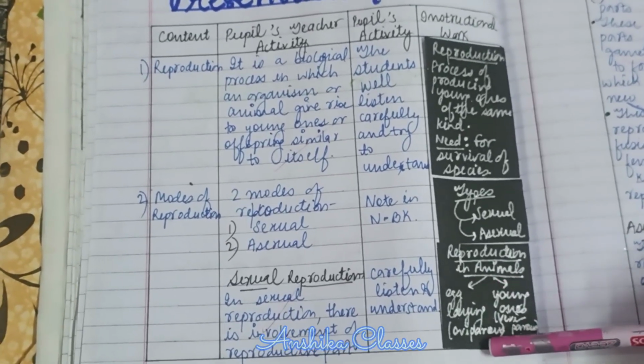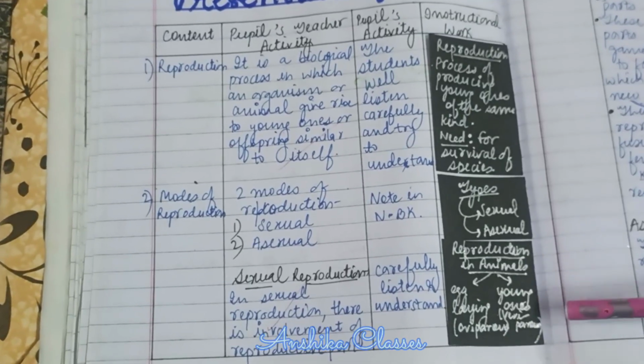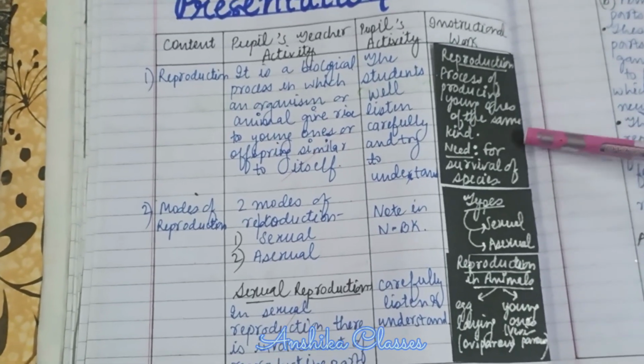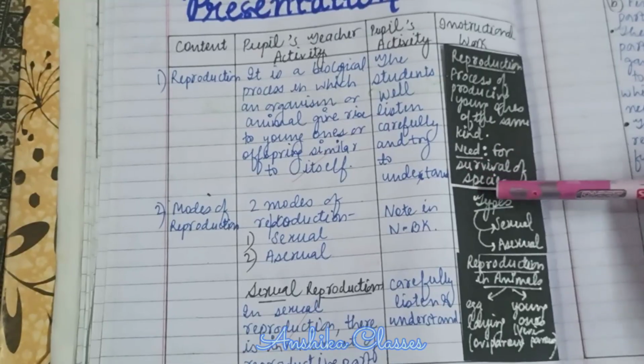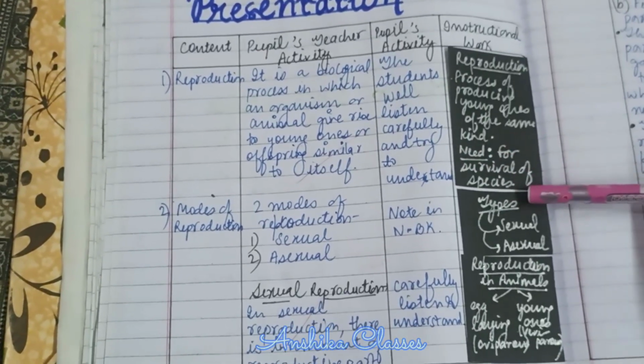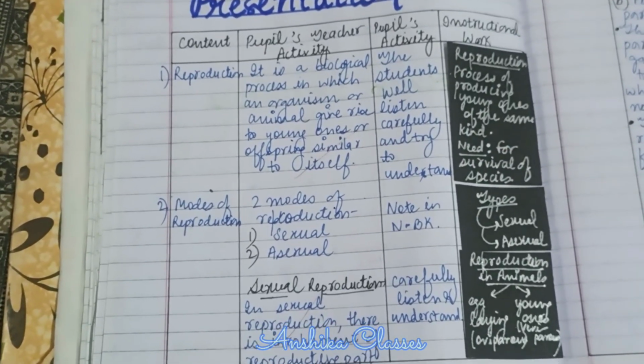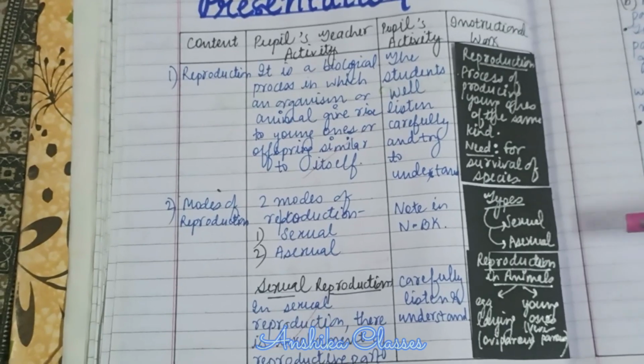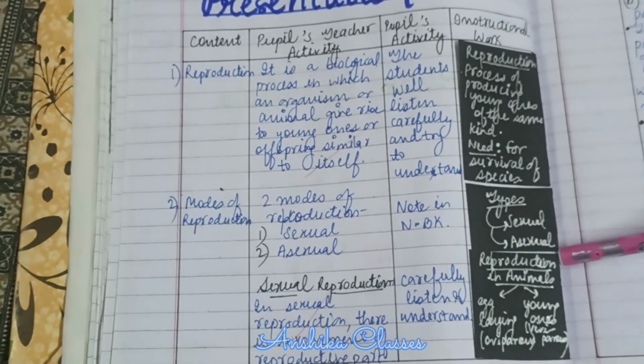Those which lay eggs are called oviparous and those which give birth to young ones are called viviparous. Why is reproduction essential? It is essential as it leads to survival and continuation of species. Reproduction is of two types: asexual and sexual.